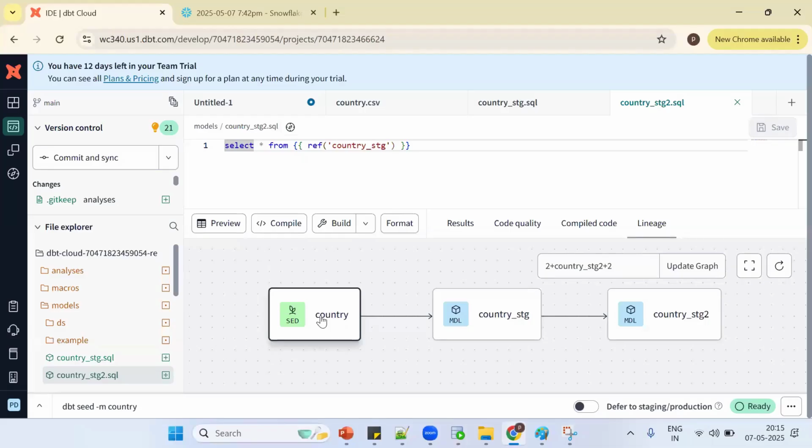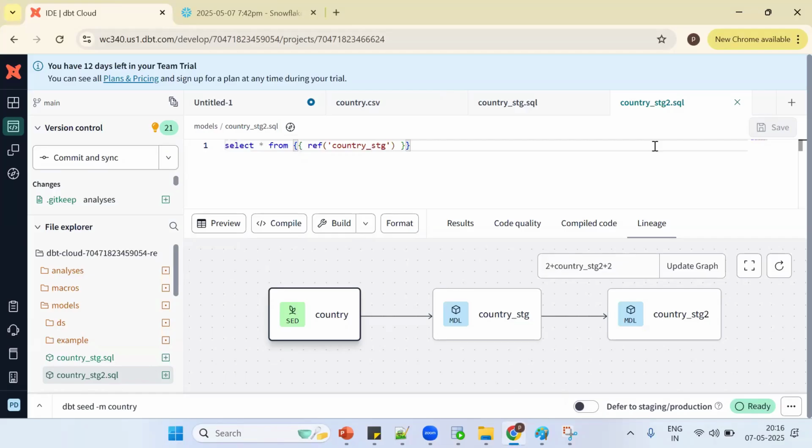Getting it? Yes. So sir, country stage 2 can fetch the data of country. Okay, same thing, because now this object is built on this object, which is built on this object. Whatever the latest data available, it is able to bring the data. This is the functionality. We'll see how to run the dependent objects at a later point of time.